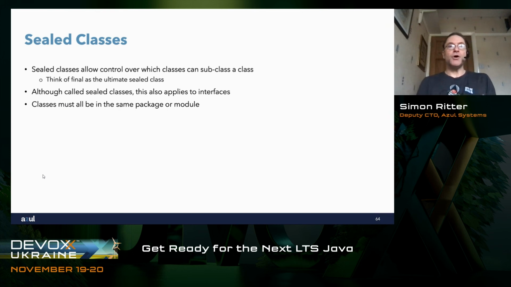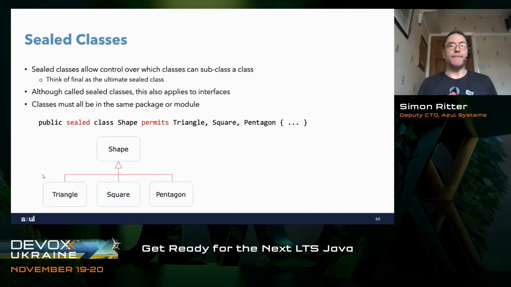In terms of how this works, all the classes involved must be relatively close together. They either have to be in the same package or in the same module. The way it works is by changing the way that you define your sealed class. We do that firstly with a modifier.